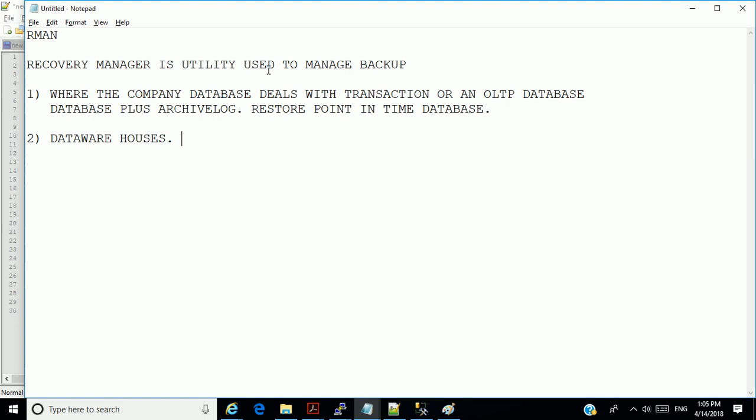All right, and I want you to understand that when a database is in archive log mode, the database is much more busy, much more active than a database that has no archive log mode. The performance of the data warehouse will be better than the performance of a database in archive log mode. You know why?